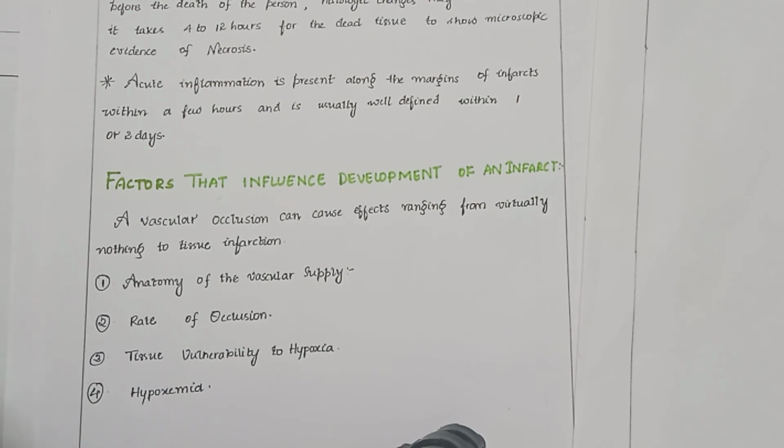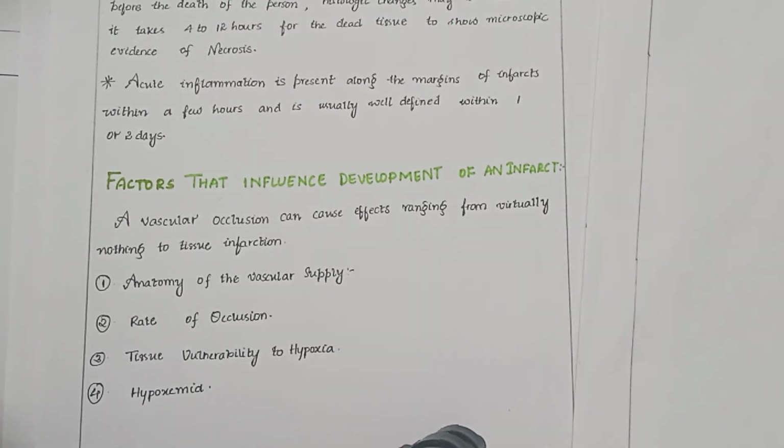The second factor is rate of occlusion. In slowly developing occlusions, infarction is less likely because they provide time for development of collateral pathways of perfusion. For example, small interarterial anastomoses, normally with minimal functional flow, interconnect the three major coronary arteries in the heart. If one of the coronaries is occluded slowly, that is, by an encroaching atherosclerotic plaque, flow within the collateral circulation may increase sufficiently to prevent infarction even though the large coronary artery is eventually occluded.